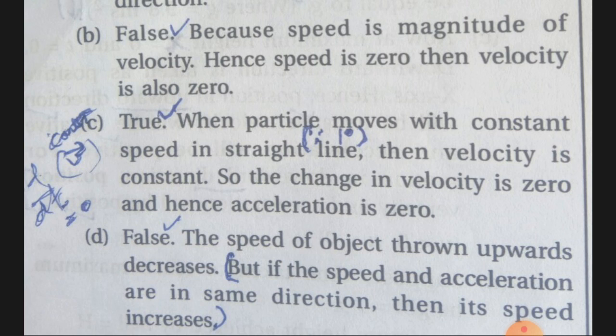Now this is extra, given in bracket: if the speed and acceleration are in the same direction, then speed increases. In the above example, when the speed of the object thrown upwards decreases, the acceleration is in the downward direction, meaning speed and acceleration are in opposite directions. But in the special case when they are in the same direction, then only its speed increases, not otherwise. So here, with positive value of acceleration must be speeding up, not necessarily. It is false, because the speed of an object thrown upwards decreases.